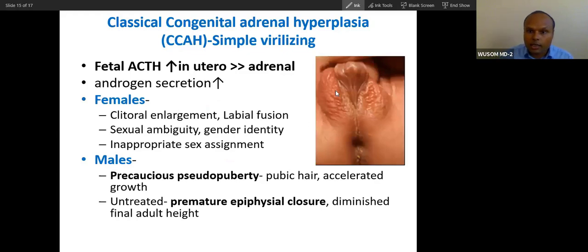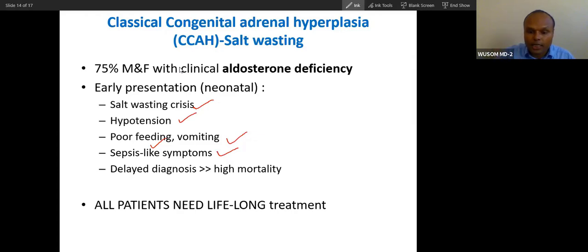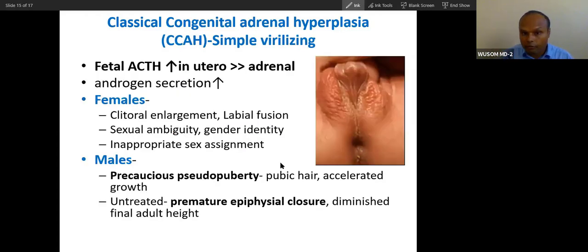Now you can see this is ambiguous genitalia. This is the simple virilizing condition where salt wasting is absent. In both conditions, virilization is present. Here salt wasting is present. Only virilization is present in the other; that is why it is called simple virilization. So all these features you will see there also. If the patient progresses through life, clitoris enlargement and then labial sexual ambiguity, as I have already told you; you can see these are the features you will see in male.